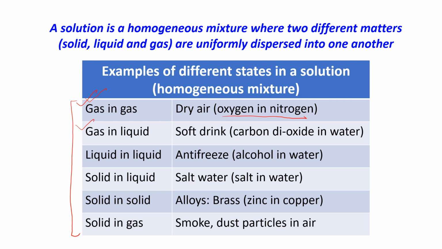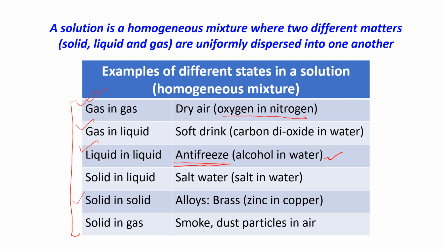That is why when you open the bottle of a cold drink or soft drink, you get the fizz, because that carbon dioxide is coming out. It's a homogeneous mixture. Liquid in liquid, known as antifreeze, alcohol in water. Solid in liquid, that is salt water, sugar water, whatever it may be.